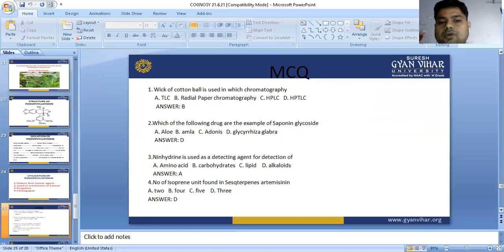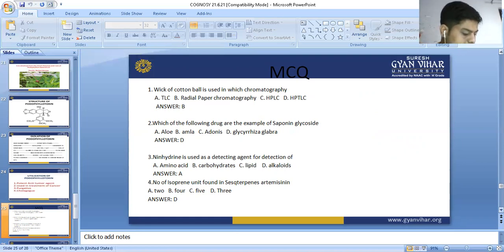Which of the following drugs is an example of saponin glycoside? Aloe, amla, adonis, and Glycyrrhiza glabra. We also studied saponin glycosides in yesterday's class. Triterpenoid glycoside, saponin glycoside. So Glycyrrhiza glabra is the answer.